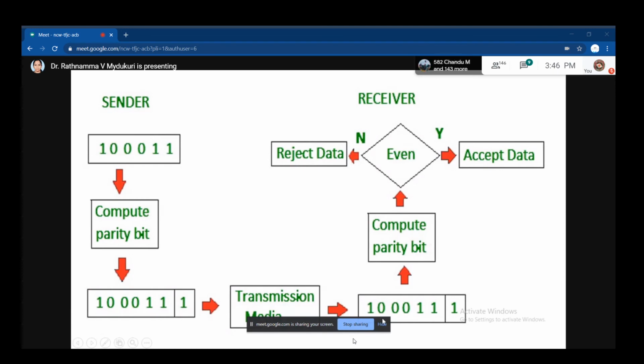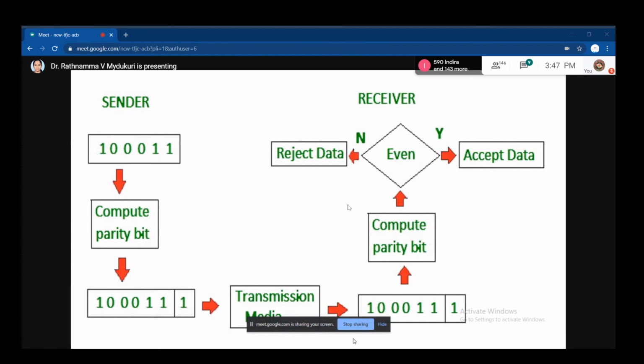Suppose here 1, 2, 3, 4. These 4 bits are sent like this. It becomes even, so the condition becomes true, and the data is going to be accepted. Suppose any modification has been done in the data, automatically the total number of 1s becomes less, which means they may not be even. At that time it is rejected by the receiver. So this mechanism is followed at both the sender's and receiver's side.